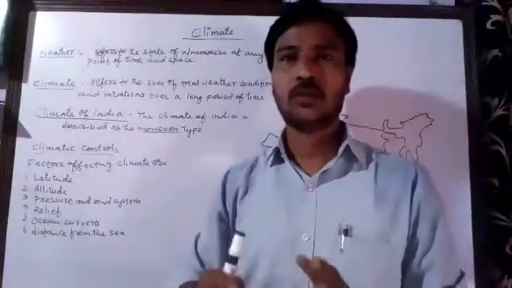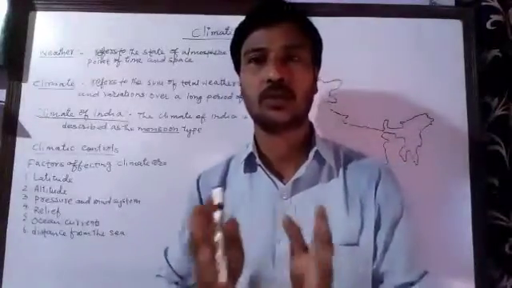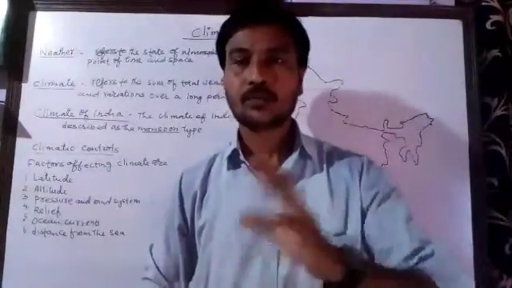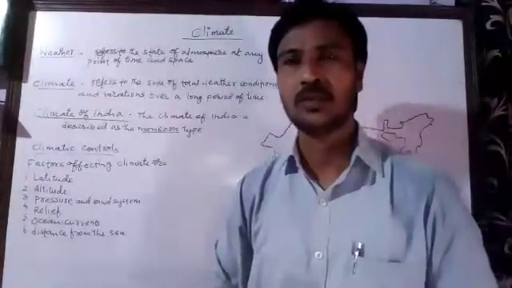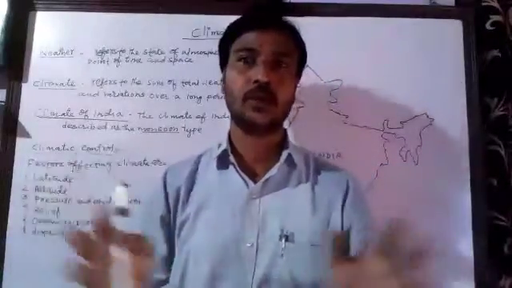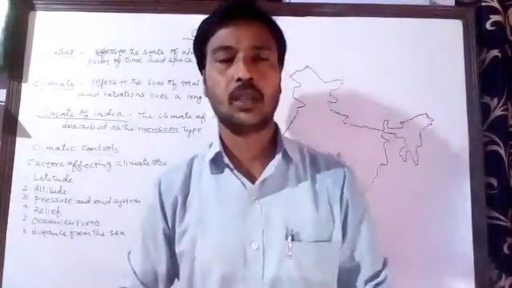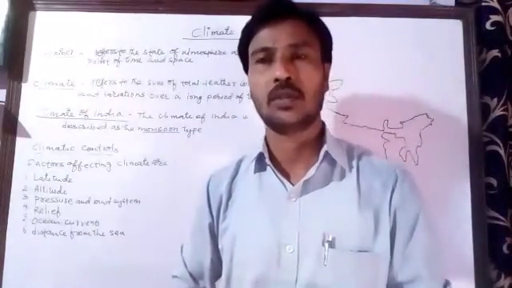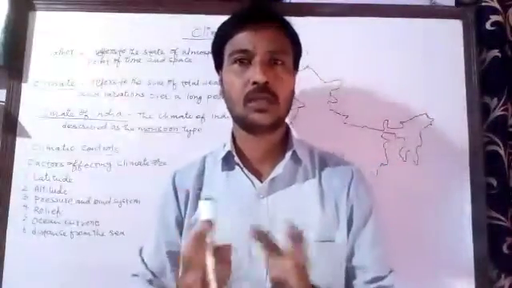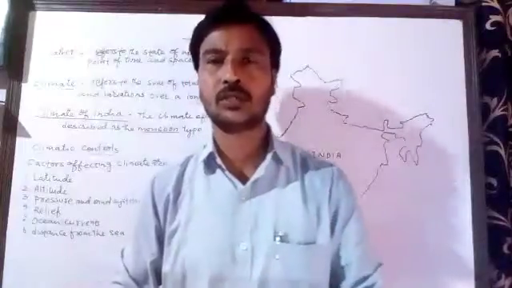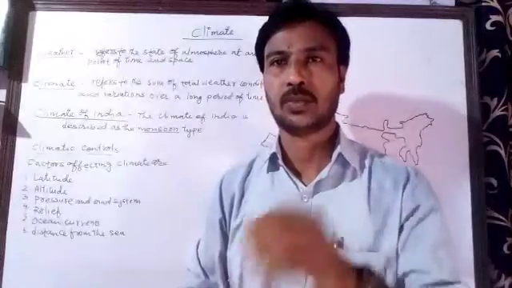For example, whenever we look around us and to the skies, we can easily find out what the weather is today. Sometimes we say that today is a sunny weather because the sun is shining brightly. Sometimes when the wind is blowing, we call it a windy weather. Sometimes when clouds are covering the sky, we see it is a cloudy or rainy weather. So by seeing the condition of the atmosphere around us, we can say the type of weather today, at the present time.